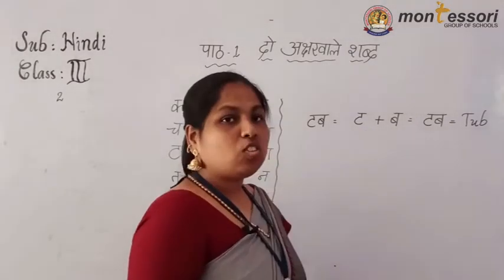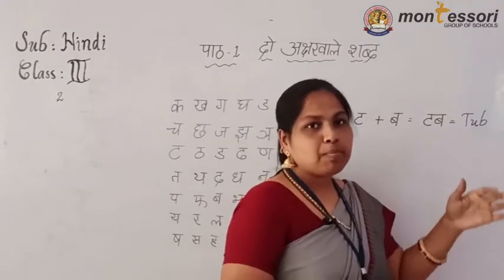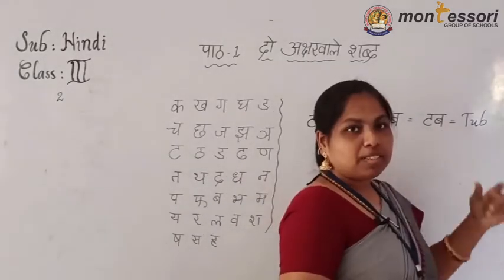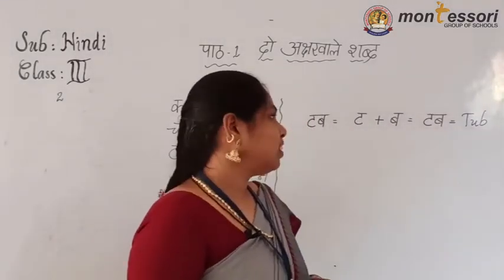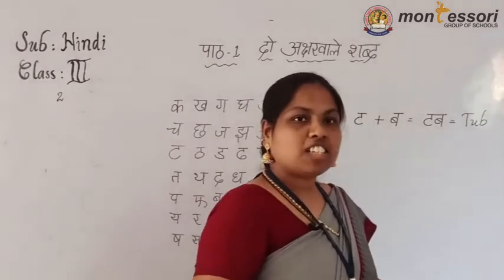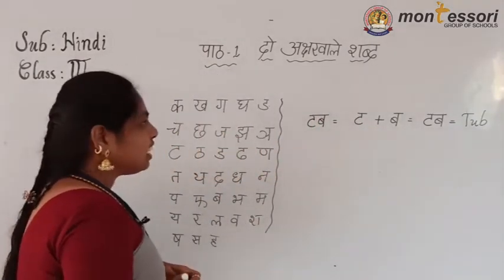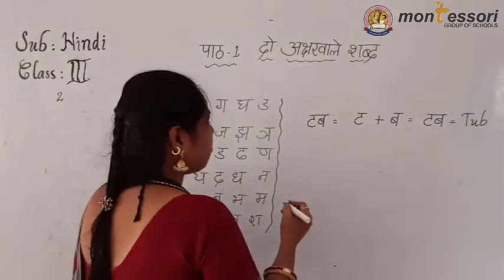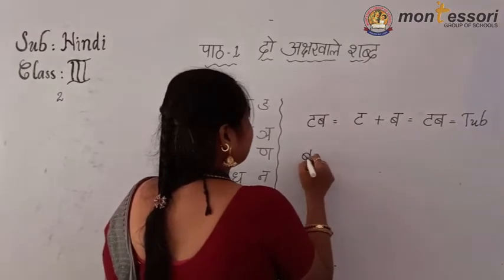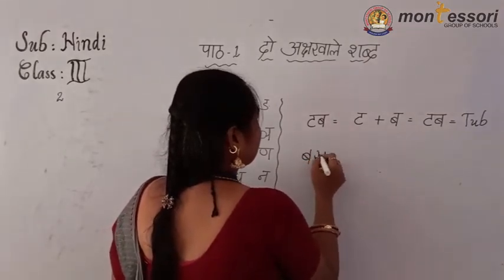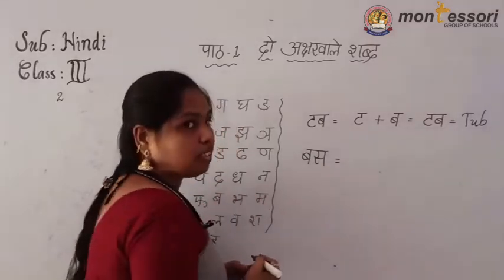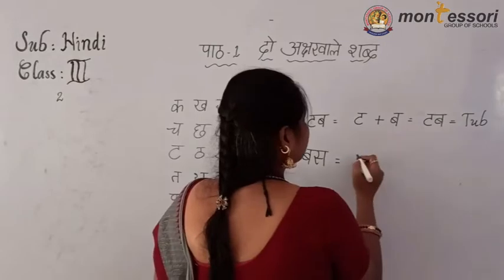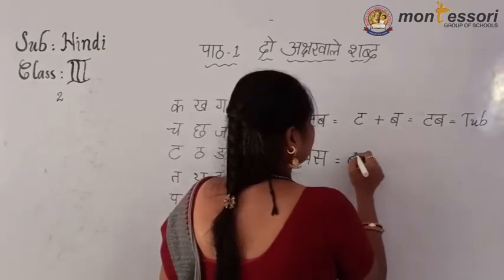Then two letters. Now together you must say ta and ba. If we join this ta and ba, it will become tub. Tub means tub, T-U-B, tub. Then what is the next one? Tub I explained already. Now the next one, what is that? Very easy. See here. See? Ba, sa, bus. See here, which letters are there? First you have to separate them.